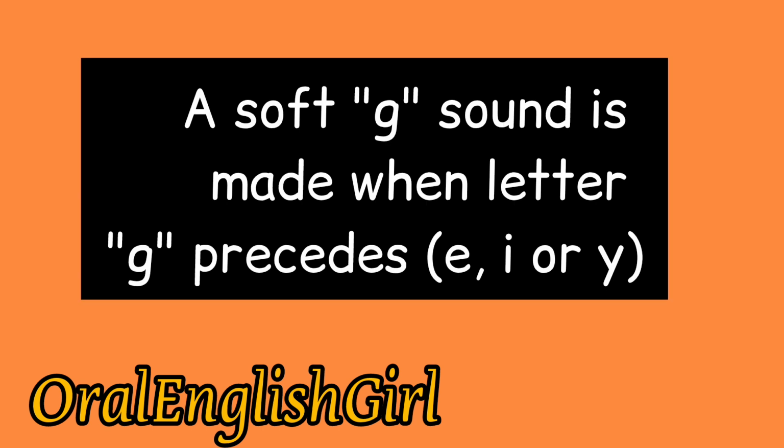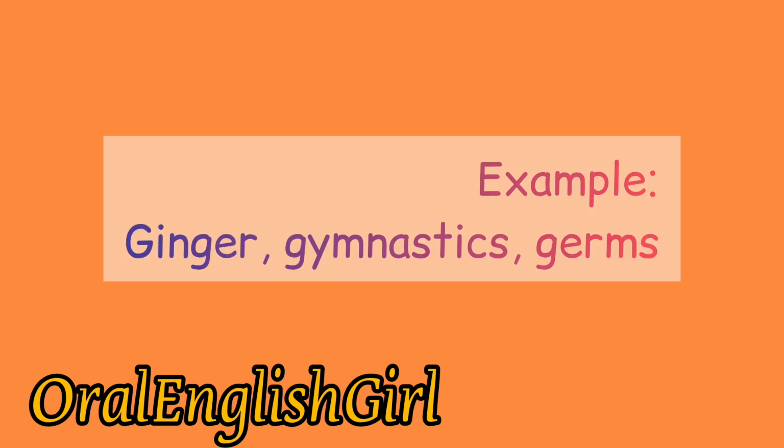A soft G sound is made when letter G precedes E, I, or Y in a word. Examples: ginger, gymnastics, germs. Of course, there are always exceptions to the rule.